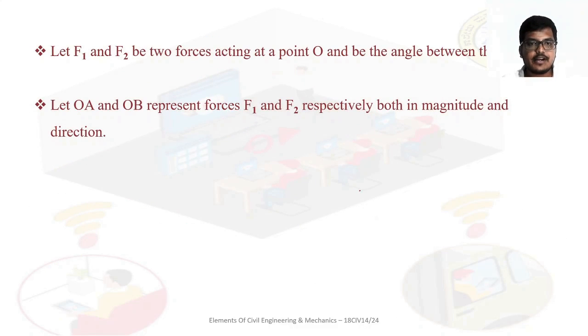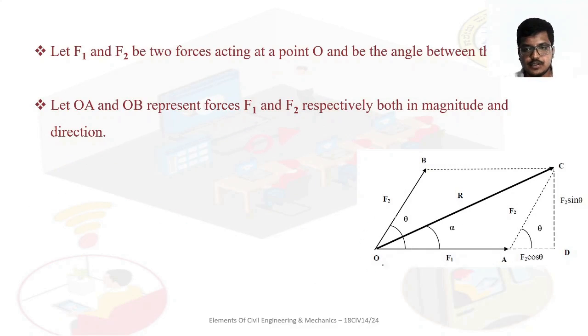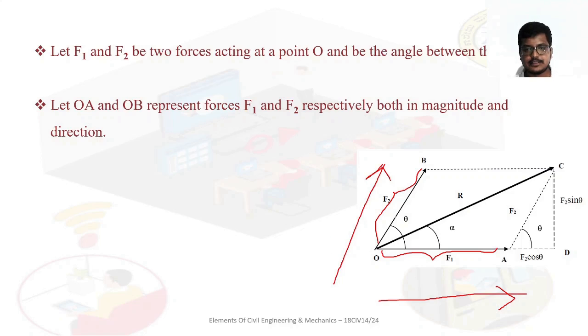See here, let F1 and F2 be the two forces acting at a point O. Let OA and OB be the two forces F1 and F2 respectively, both in magnitude and direction. Magnitude means its value and direction means its line of action. That is like this, OA is like this and OB is like this. Okay, two forces are there. This is F1 and this is F2.